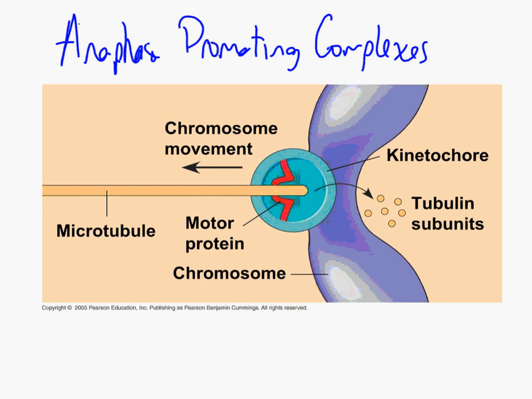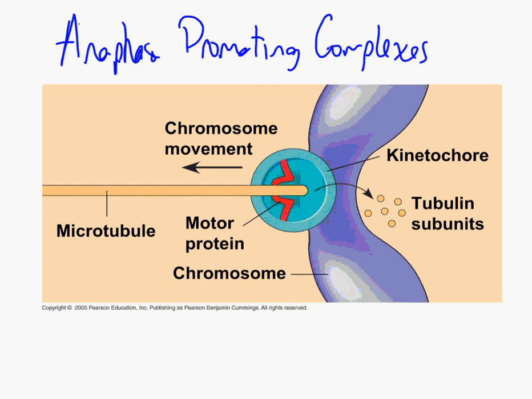Complexes is just a word for a lot of things, and so these anaphase promoting complexes are going to start forming once the kinetochores and the spindle fibers hook up. When the concentration levels of APC reach a certain level, that checkpoint level, anaphase is going to begin.